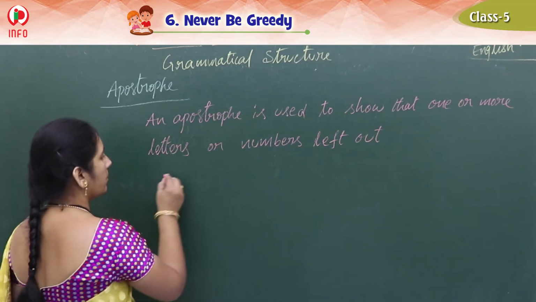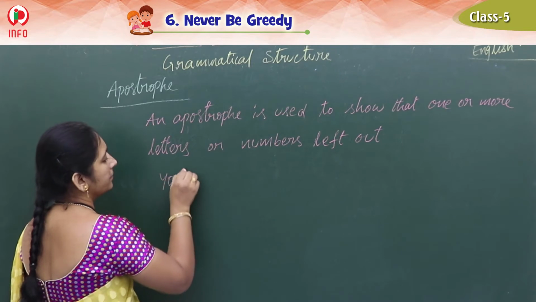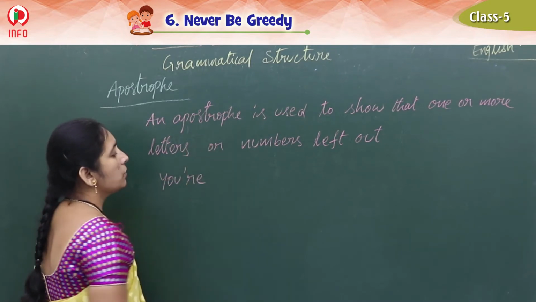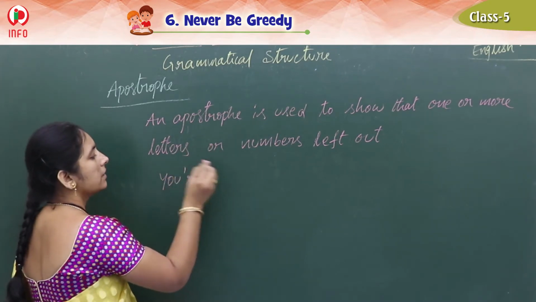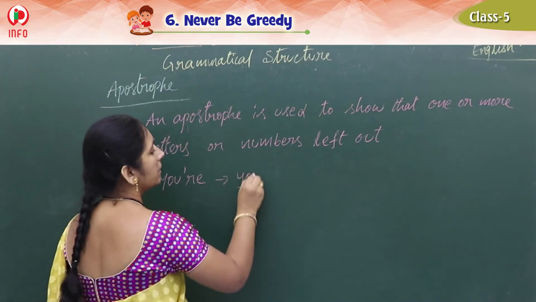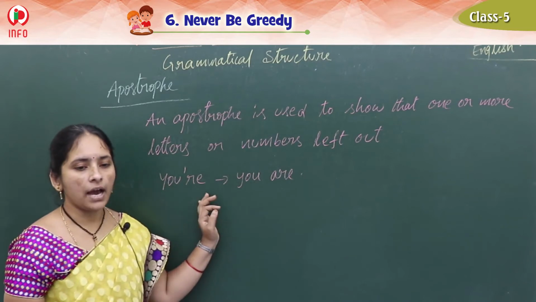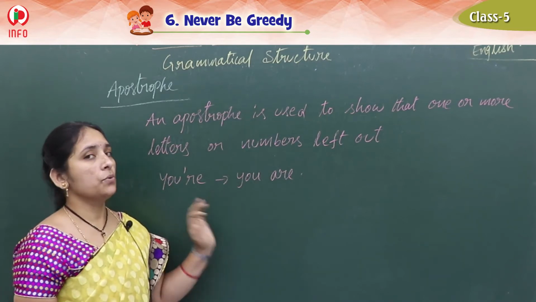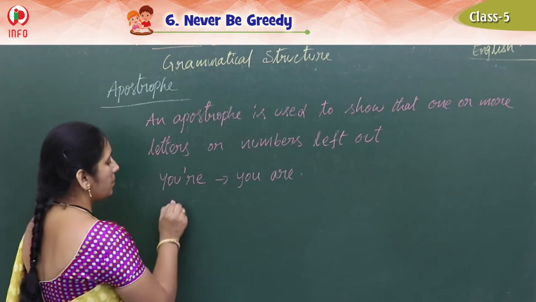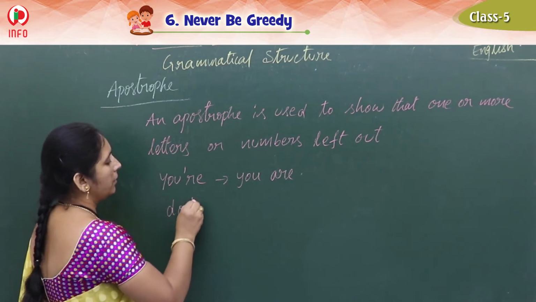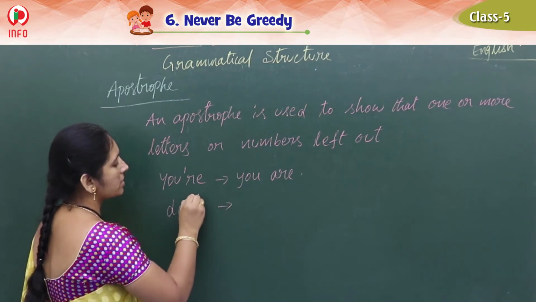Suppose take the example. If I write u apostrophe re, what is the meaning of that? You are. U apostrophe re means you are. Suppose if I write don't, the apostrophe is there.